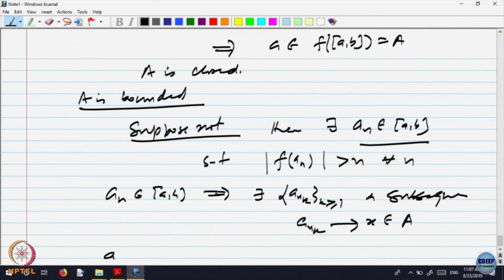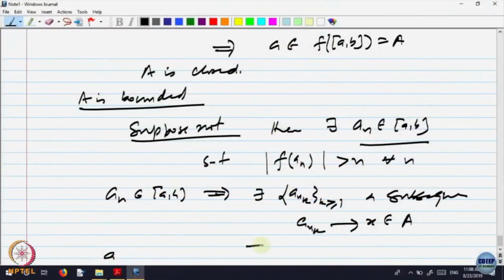Let us write that way. Then it makes it very clear. If it is not bounded, I can find points where the value is bigger than any given bound, right? Otherwise, it would be less than or equal to a bound. So at a_n the value is bigger than n. So what is the value at f of a_{n_k}? It will be bigger than n_k, which is bigger than k anyway, right?